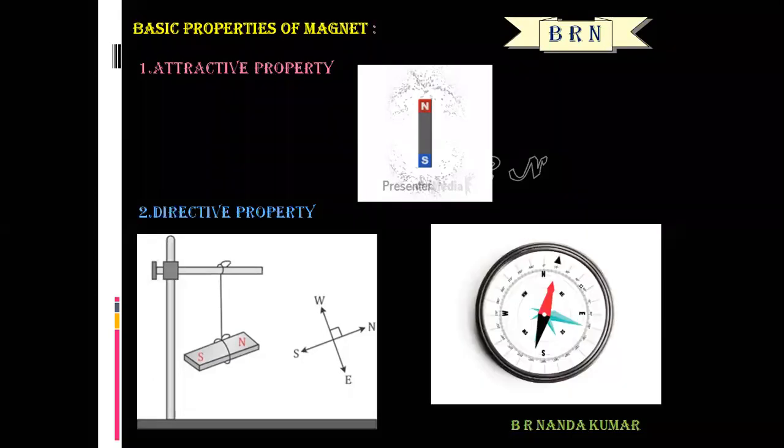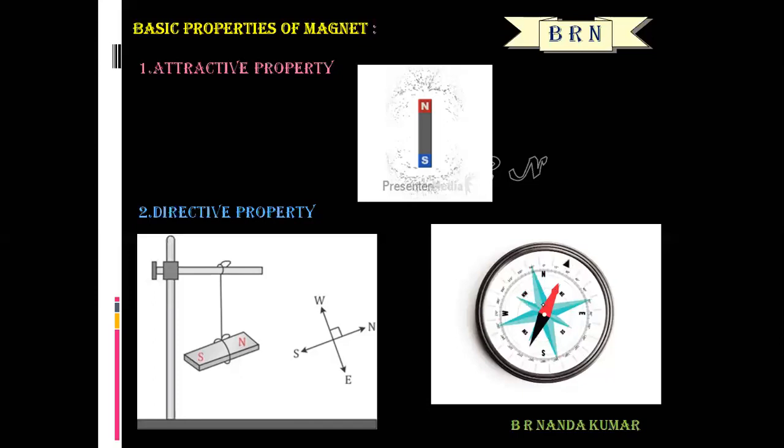Suppose a magnetic needle is pivoted freely, what happens? It will also come to rest. Look at this animation here. This is the magnetic needle that is pivoted freely. It will come to rest along the geographical north and south direction.